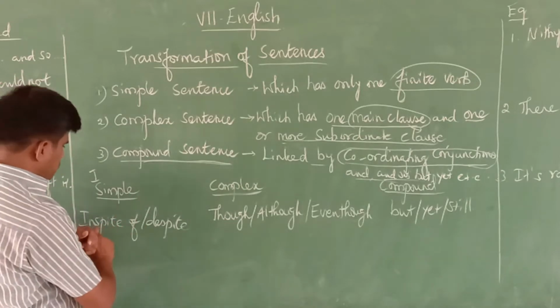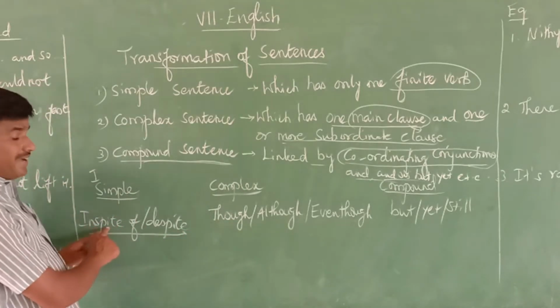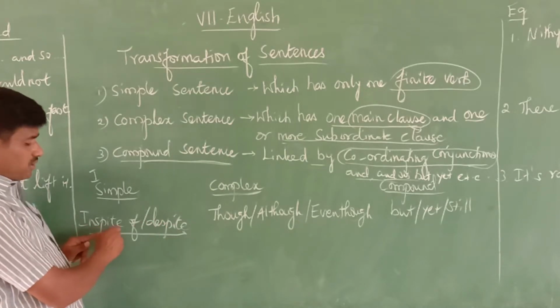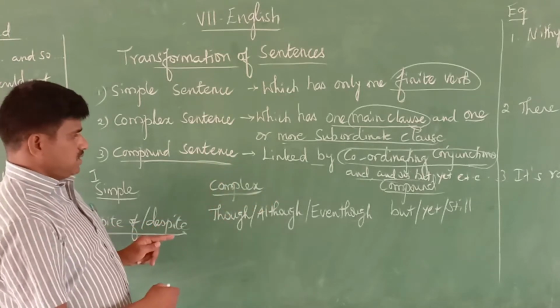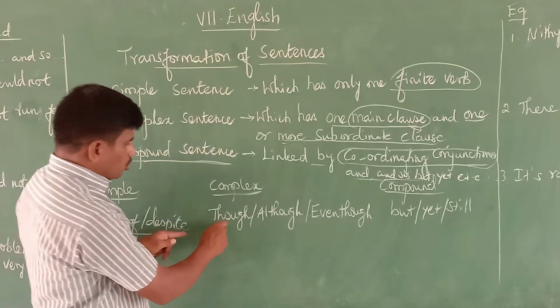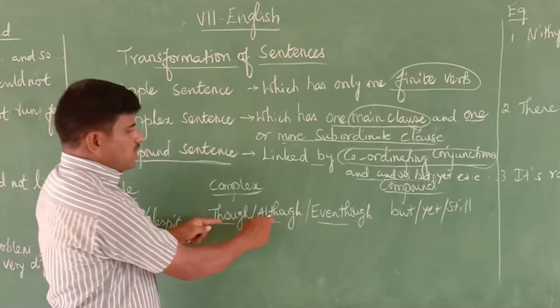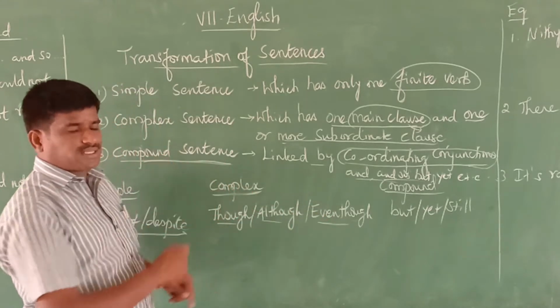For making simple sentences, we use in spite of or despite. For making complex, we use though, although, and even though. Such sentences are complex.